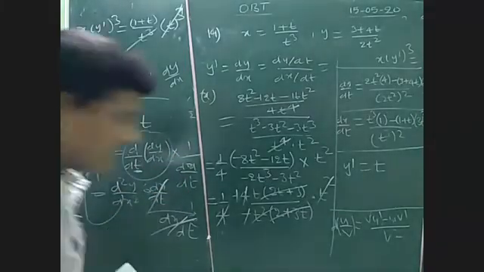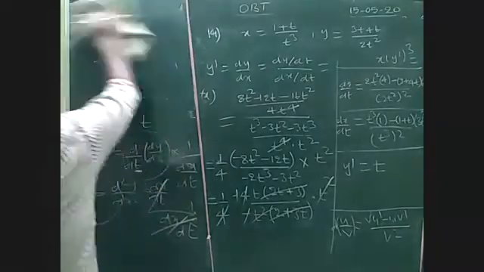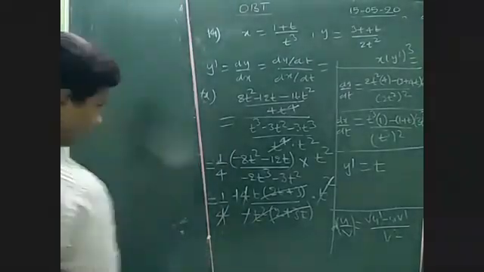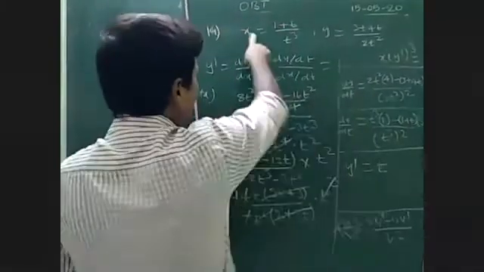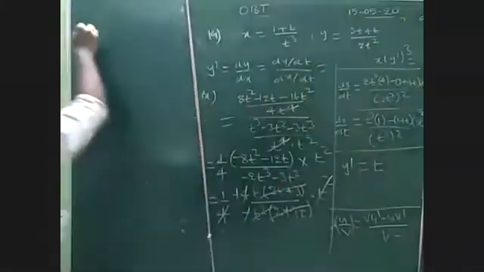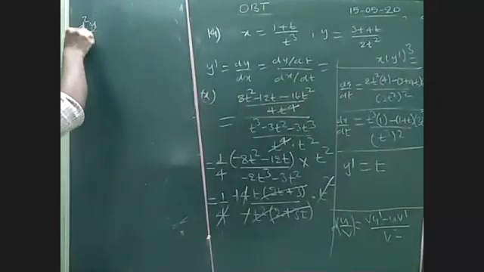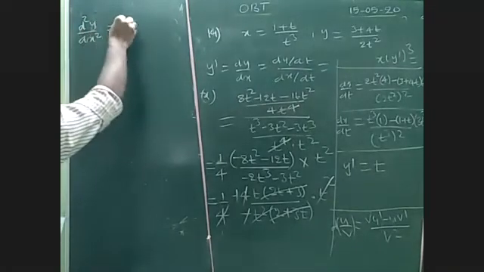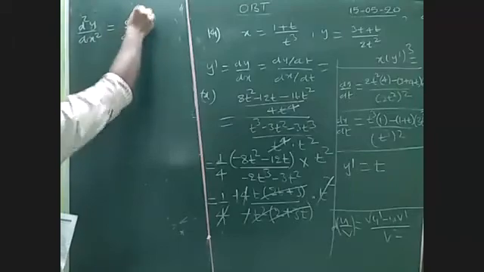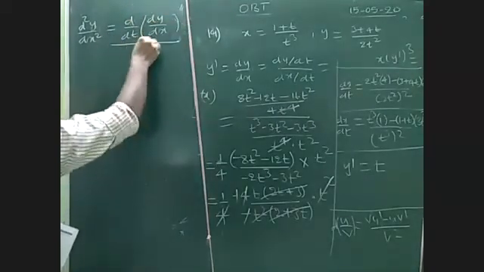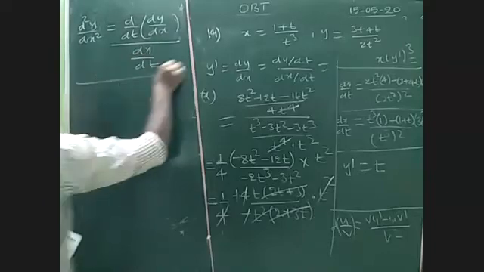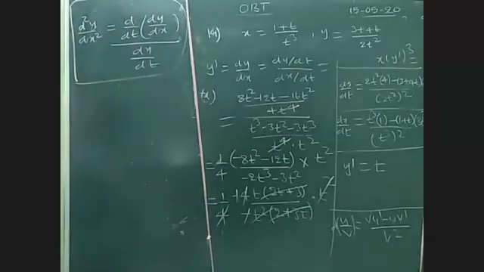Okay, so I'm writing here very clearly. Whenever they give a parametric equation, x and y in terms of t, d square y by dx square can be written as d by dt of dy by dx, by dx by dt. This you have to remember. Okay, like that you can find.